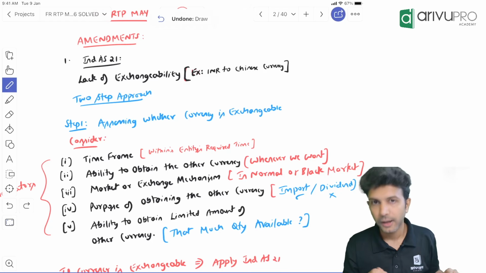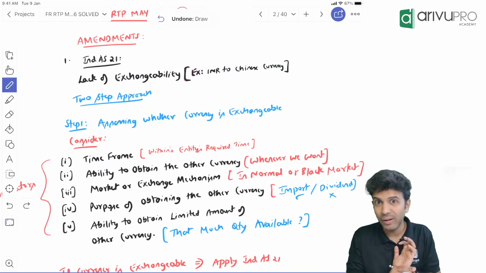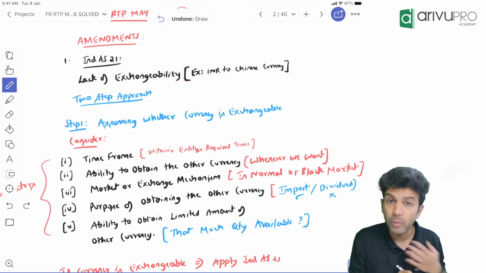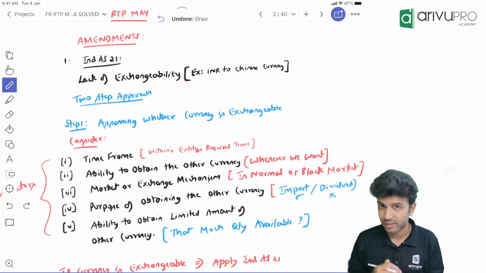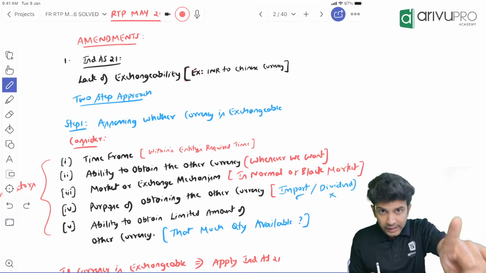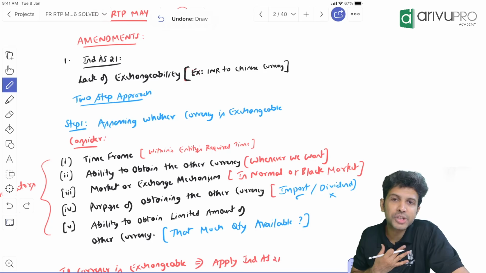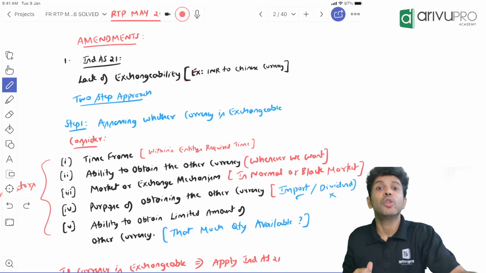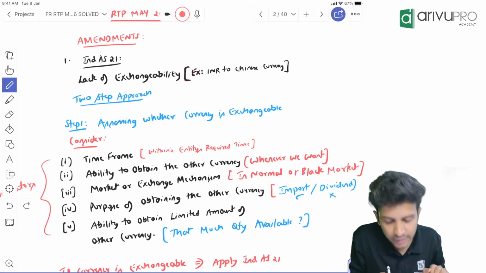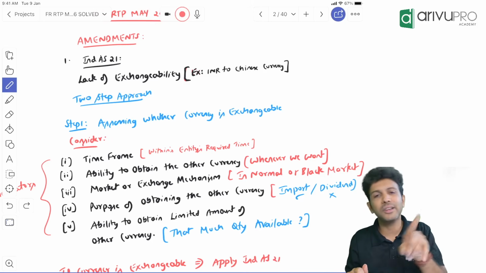Now let's say people, I want, let's say, 1 crore worth of Chinese currency. I need 1 crore worth of Chinese currency. But in the market, I can get only 10 lakh. I want how much? 1 crore rupees of Chinese currency. But in the market, how much is available? 10 lakh. If that is the case, we say currencies are not exchangeable. Why? Sir, I need 1 crore Chinese currency, but I am getting only 10 lakh. So if you are able to get the currency for the full amount, for whatever amount you want, then we say currencies are exchangeable. If you are not able to get the amount that you want, then we say currencies are not exchangeable.